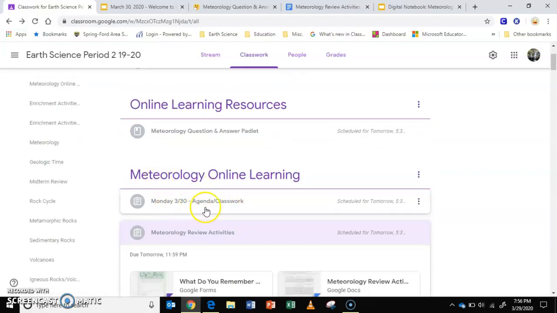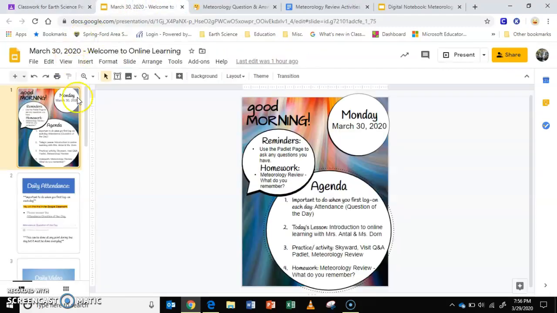So what you'll find here is you'll find your agenda, your classwork, and the activities that we're going to be asking you to do. So let's take a look at this agenda and classwork right now so that you know what we're going to be looking at today. So when you look at it, what I have for you is your agenda slide like we always do. When you're looking at your agenda slide, you're going to see what we're going to be asking you to do throughout the day, telling you a little bit about what you're going to be learning and then also your practice and activity and if there's homework.